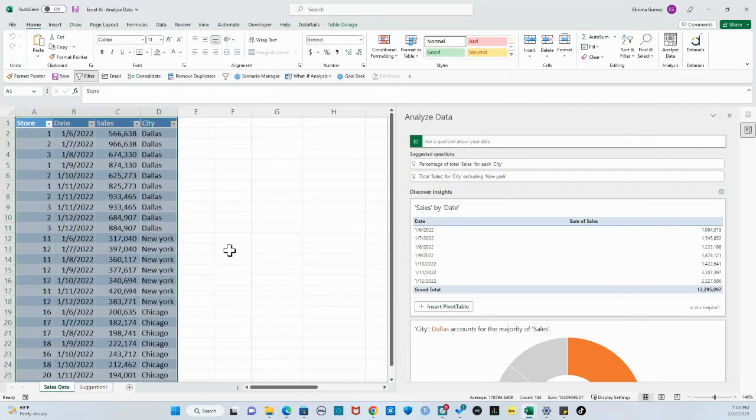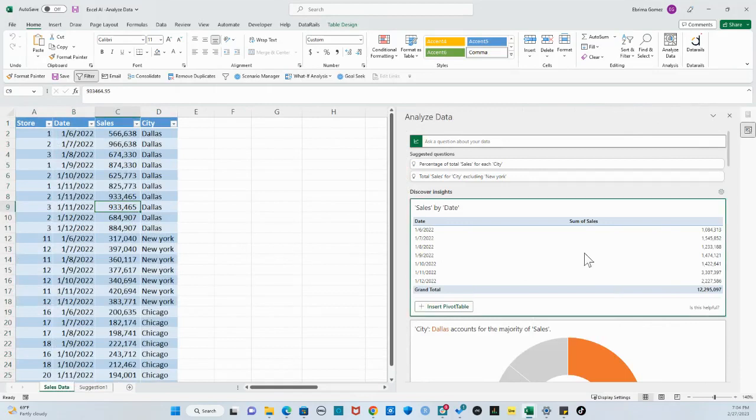So let's go back to here. So now we know that Excel can actually give us suggestions on how we should read the data, like it's giving us insights without us having to do anything, just by looking at our data. The next thing is, how can we actually ask this data a question? So look, see over here it says, ask a question about your data. You can type any question here and Excel will bring up some insights for you. It will analyze your data for you.